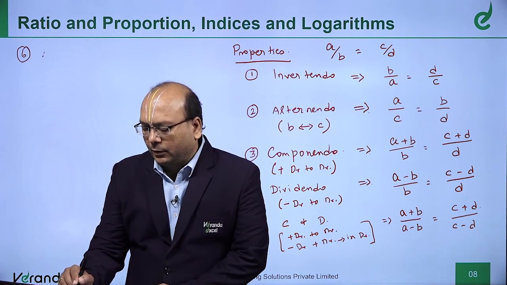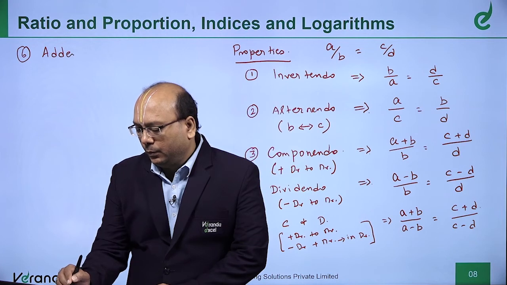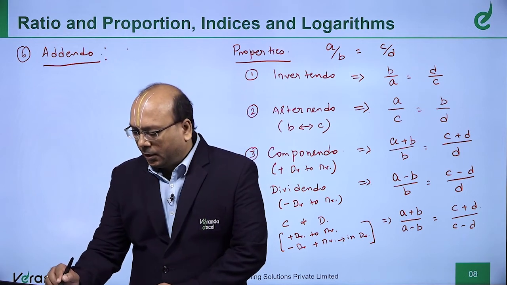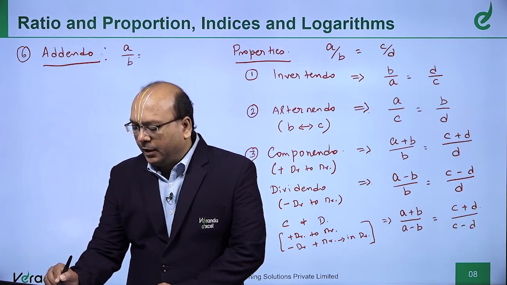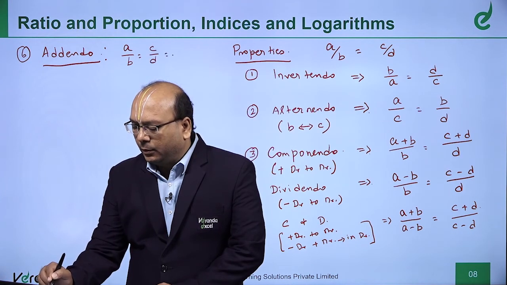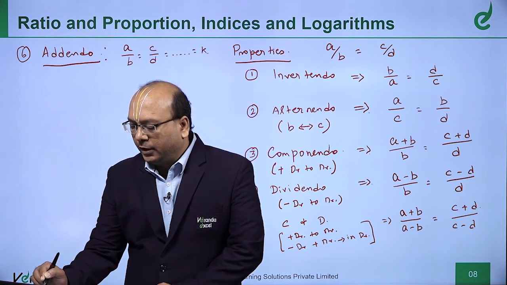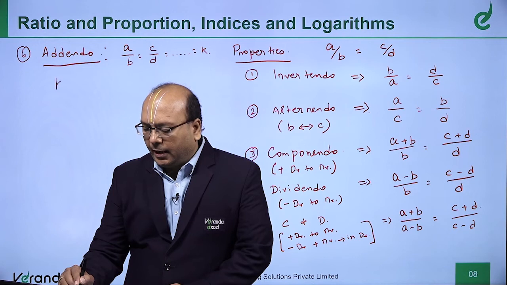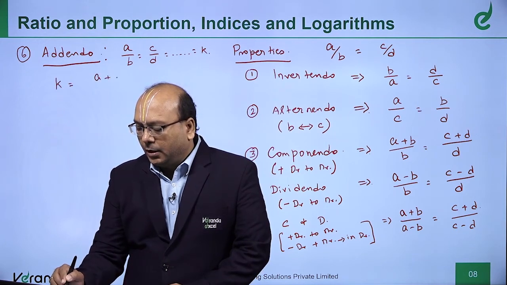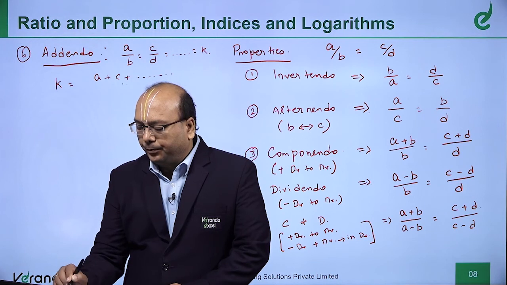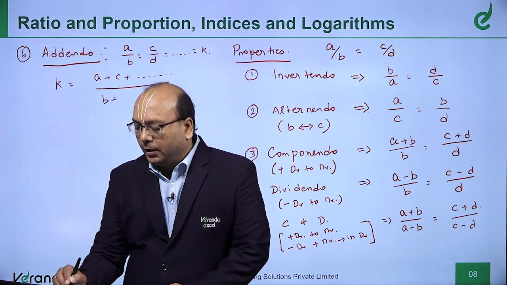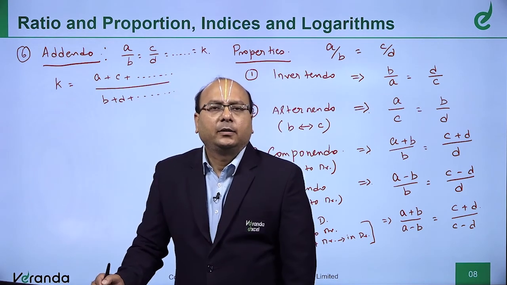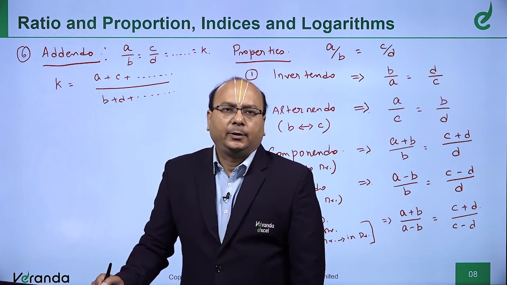The next property is called addendo. What is this addendo property? Now, I have A by B is equal to C by D is equal to etc. is equal to K. We call each ratio equal to K. Now, the addendo property says A plus C plus etc. divided by B plus D plus etc. will also be equal to K. That is what is called the addendo property.